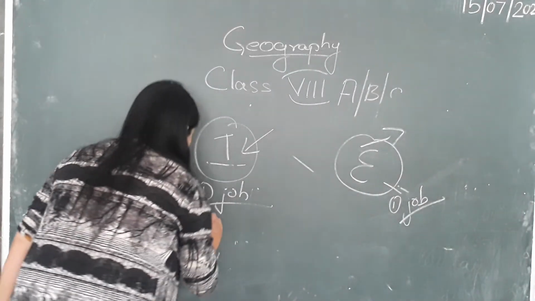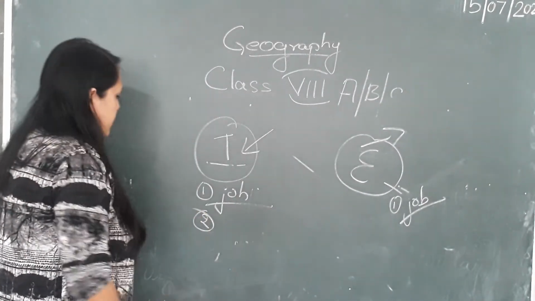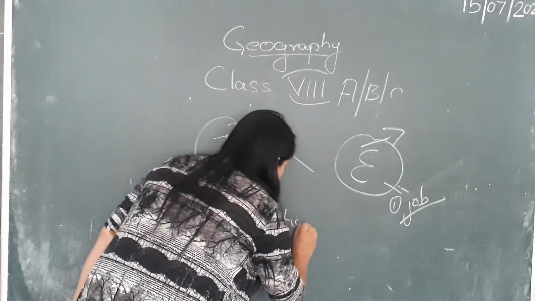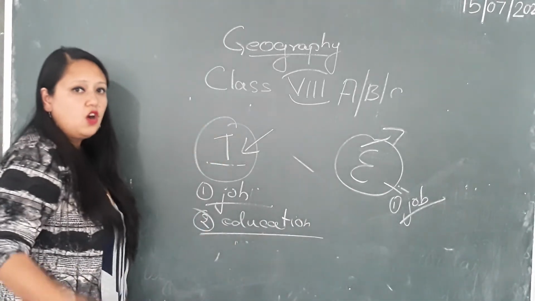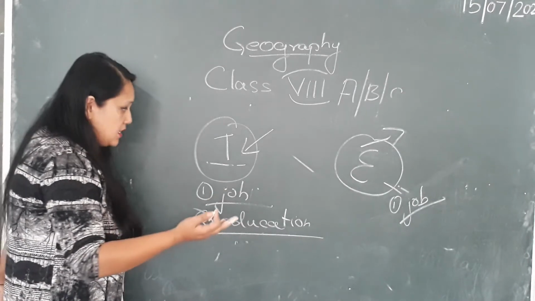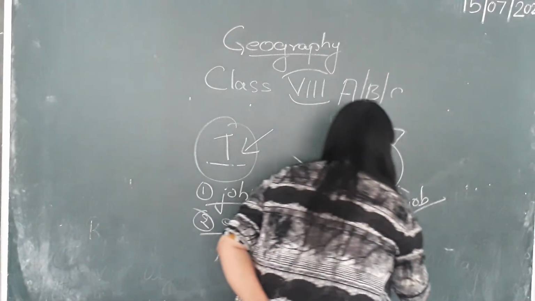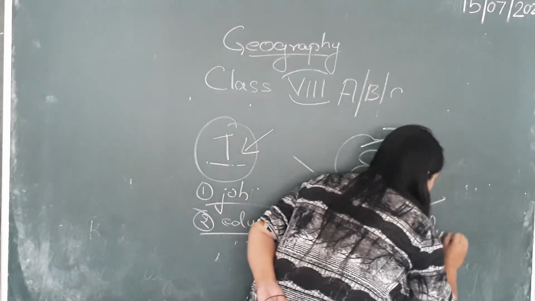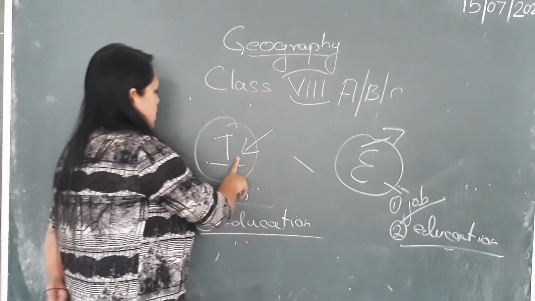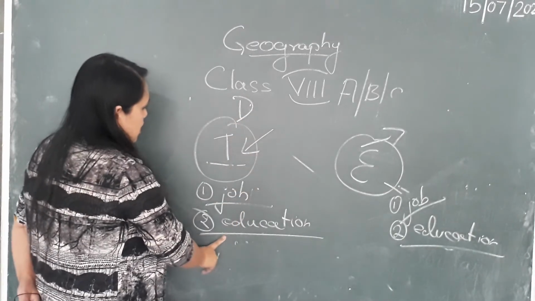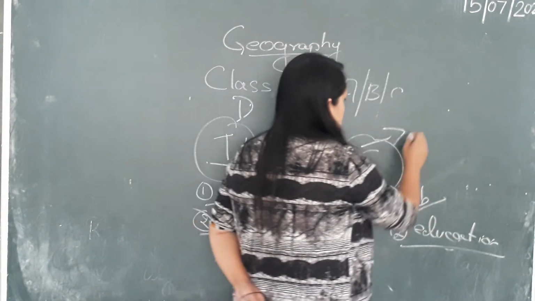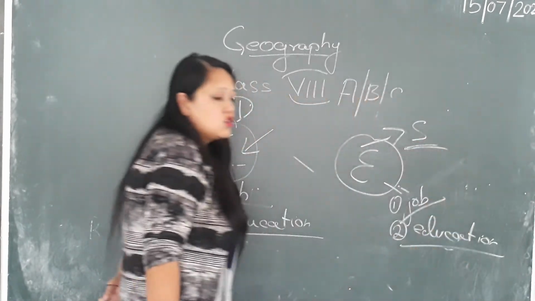Another one is education. The quality of education in the destination is better than the quality of education in the source place.